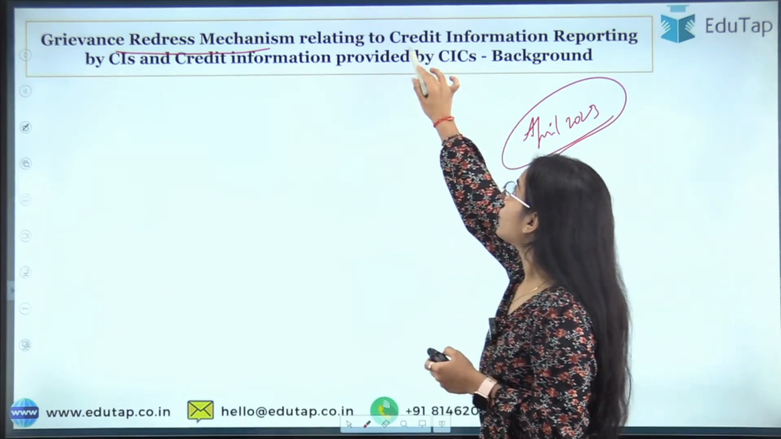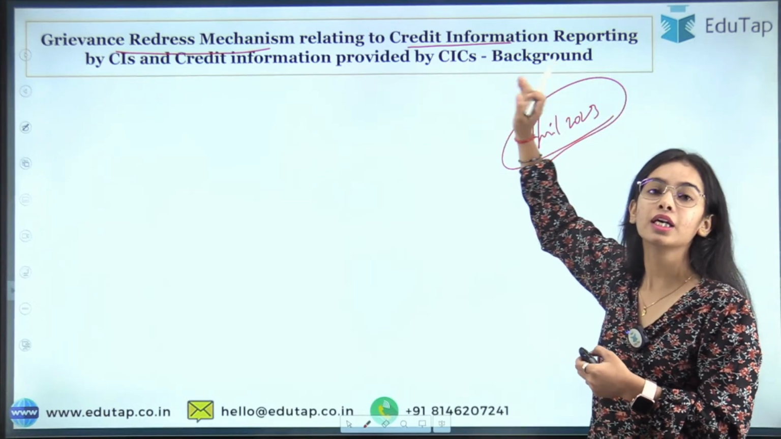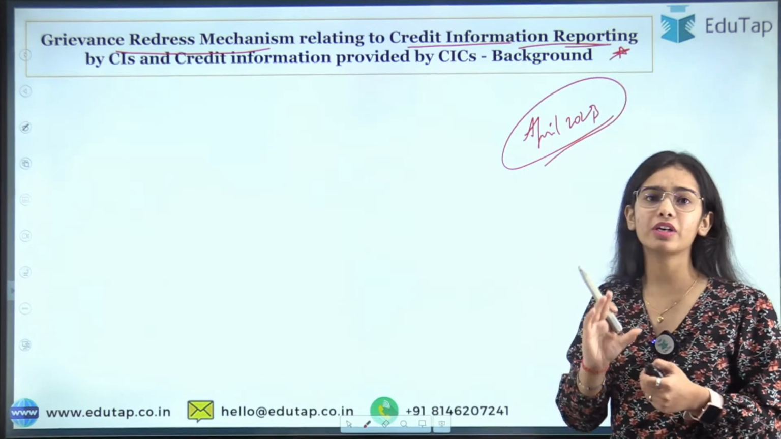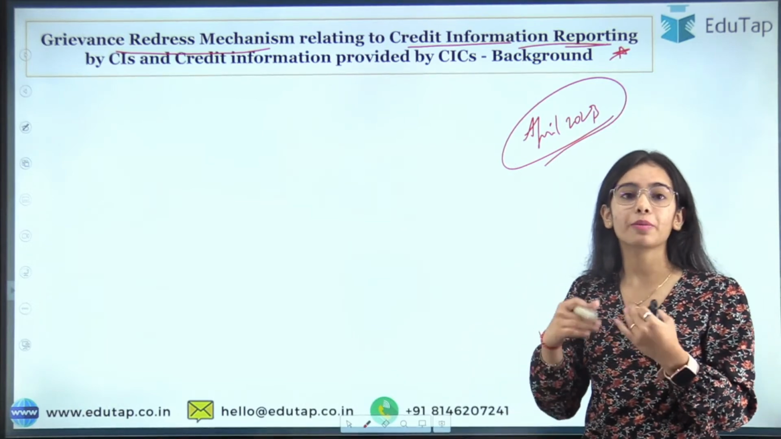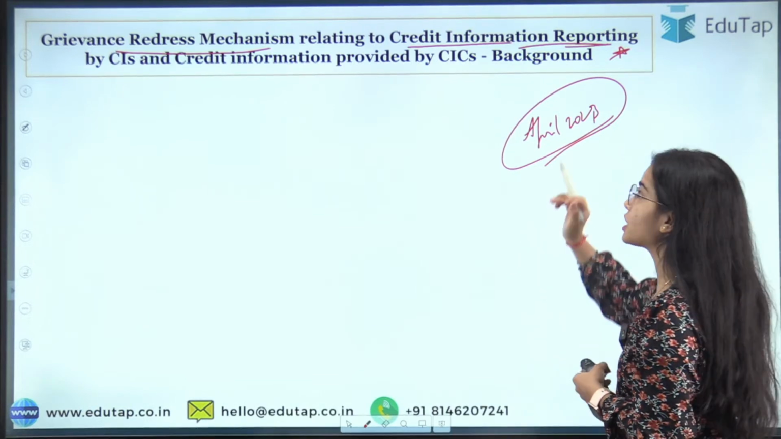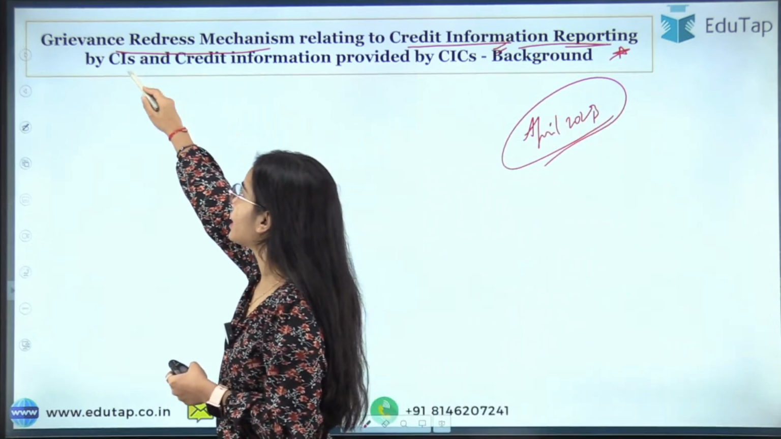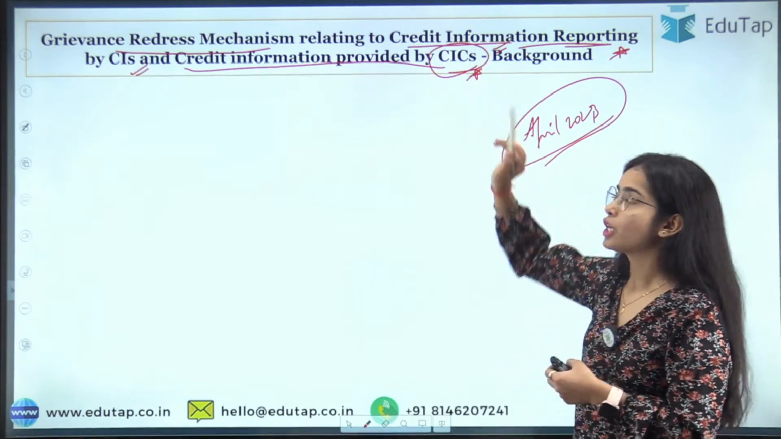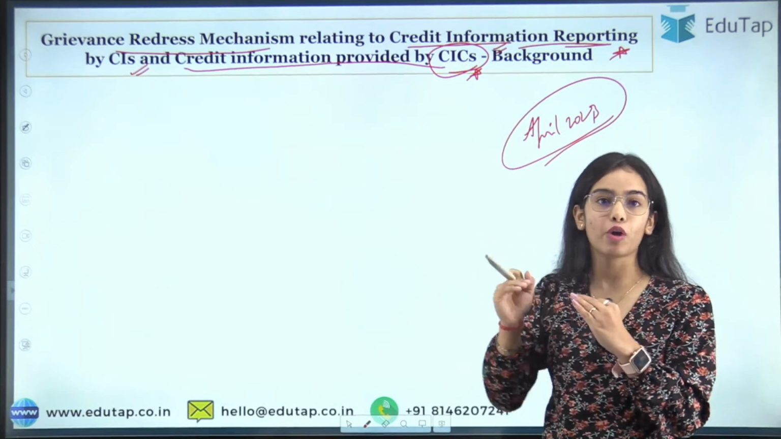Okay, so this is especially in regards to the credit information reporting that is done by the credit information companies. There were many complaints that were received by the Reserve Bank of India regarding the credit information reporting. So the RBI said that we have to improve the grievance redressal mechanism relating to the credit information reporting that is done by the credit institutions and the credit information companies.